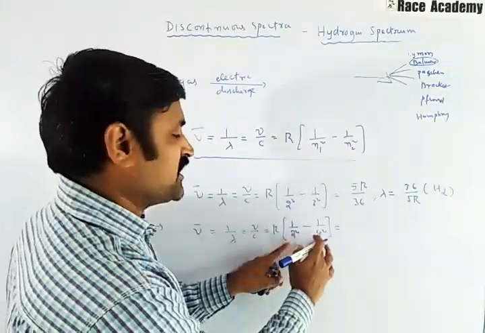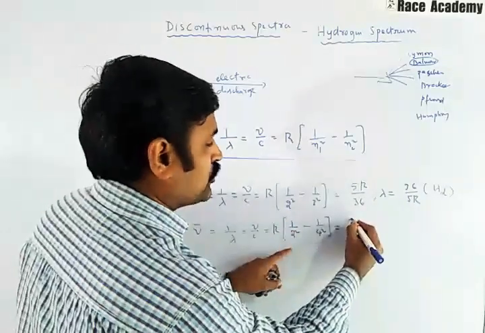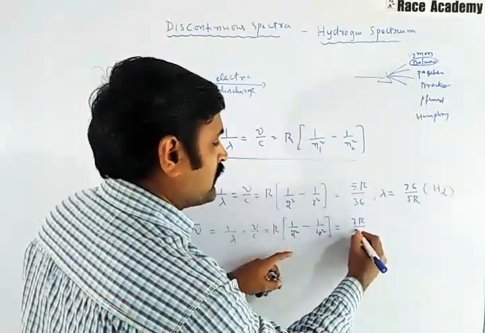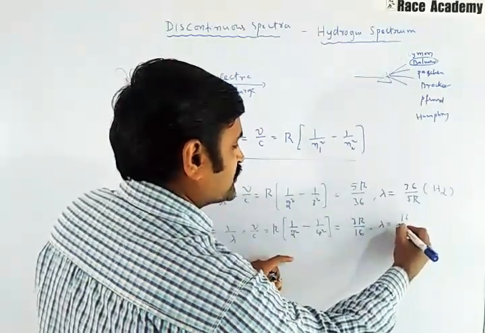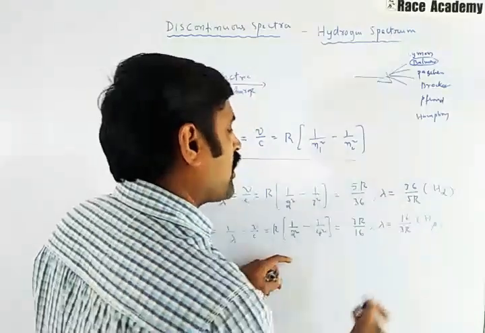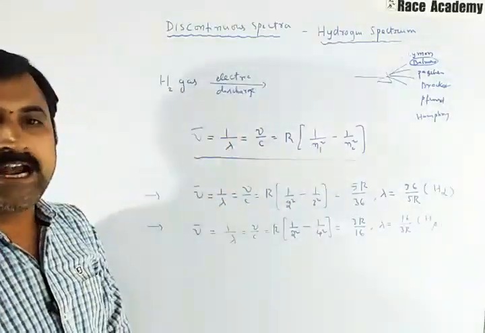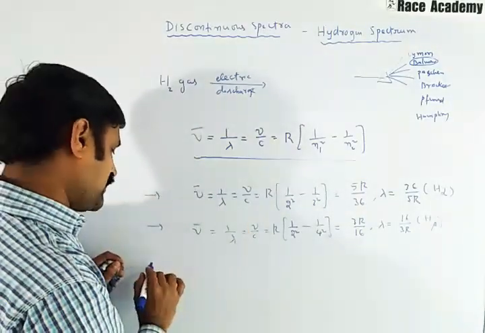Got it? So 16 is the LCM and it is 4 minus 1 is 3. So it is 3R by 16 and lambda value is equal to 16 by 3R. It is the H beta line of hydrogen's Balmer series. Right, in the visible region we are checking.